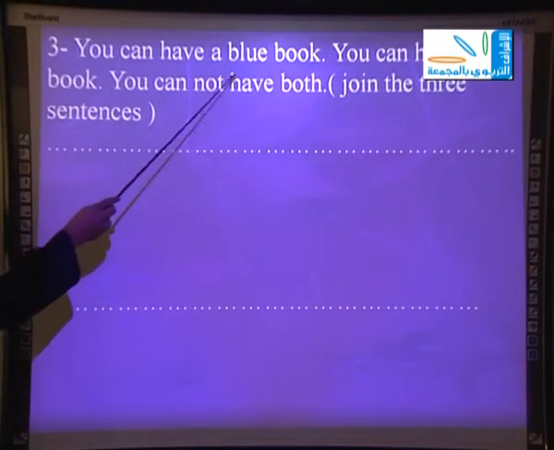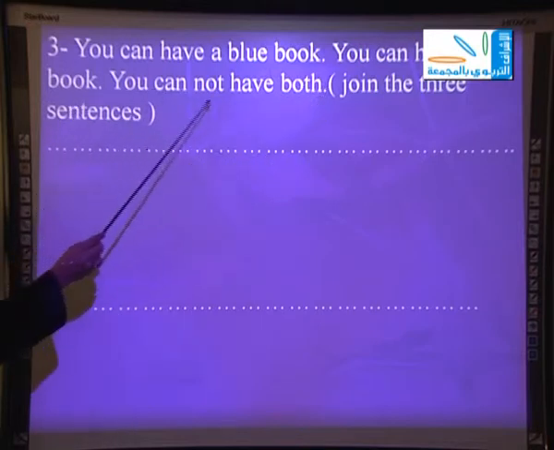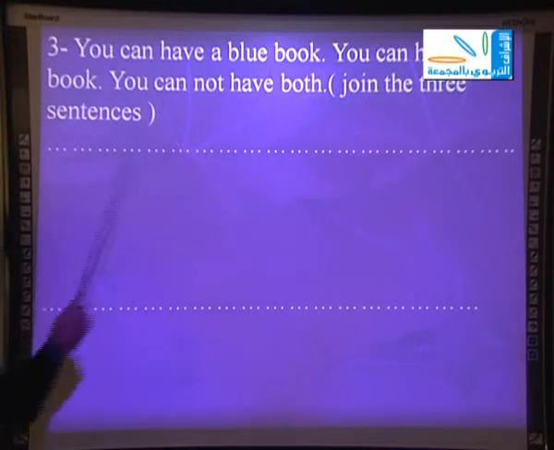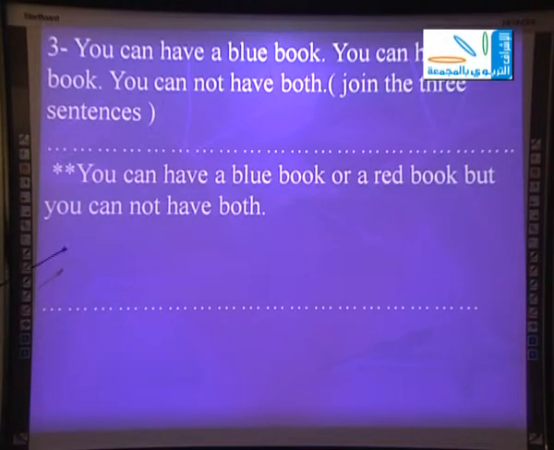So, here is number 3. You can have a blue book. You can have a red book. You cannot have both. He wants me to join the 3 sentences or the 3 parts of the sentence.